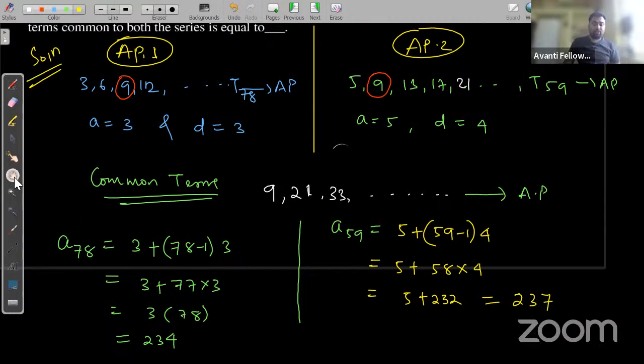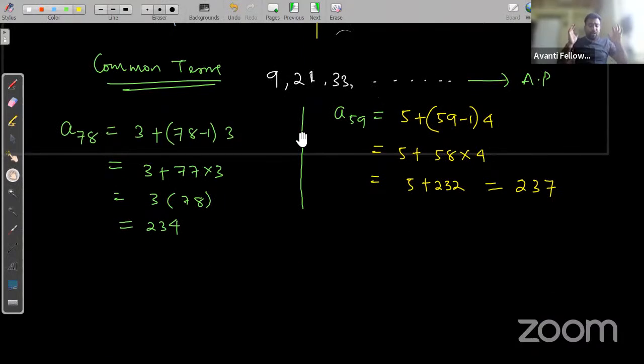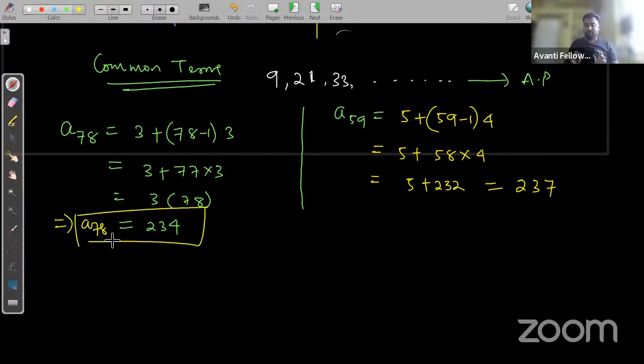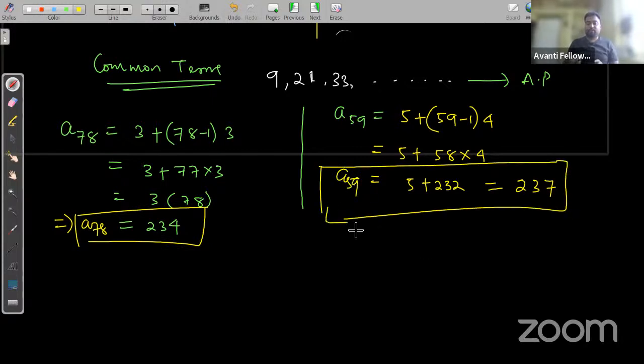Here, if we find all the common terms, the last term of the first arithmetic progression is 234, and the last term of the second arithmetic progression is 237. So the last common term must be less than 234, yes or no? Guys, let me know in the chat box, is it or not?